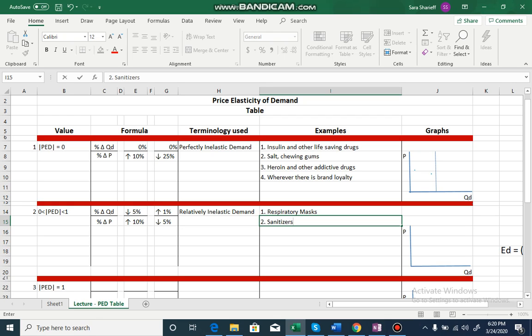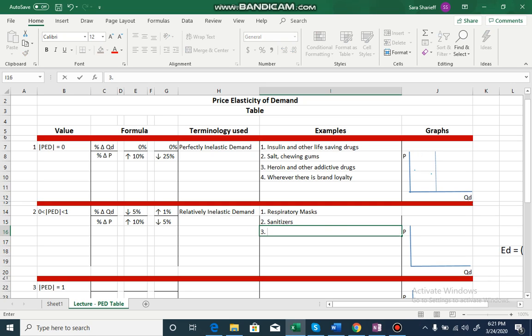They have a relatively inelastic demand these days because of coronavirus. Even if prices increase, consumers will continue purchasing them. Quantity demanded might decrease significantly because there are some people who might not be able to afford them, but still it has a highly inelastic demand. These two goods have a highly inelastic demand these days.